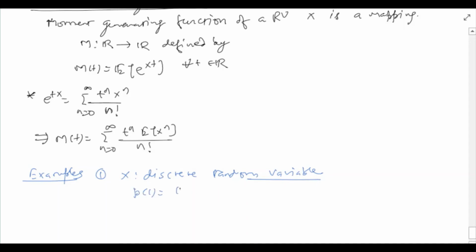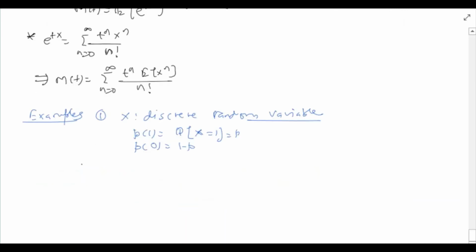P(1), that is the probability that X equals 1, is p, and P(0) is 1 minus p. In this case, following the above definition, we can write the MGF M(t) to be equal to 1 minus p plus p e raised to t. This is for all t in R.